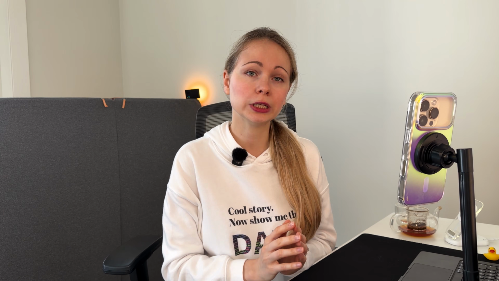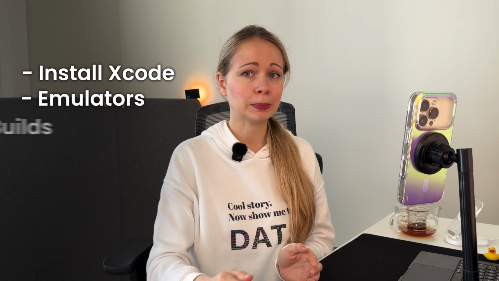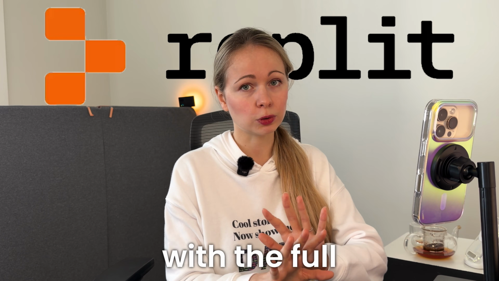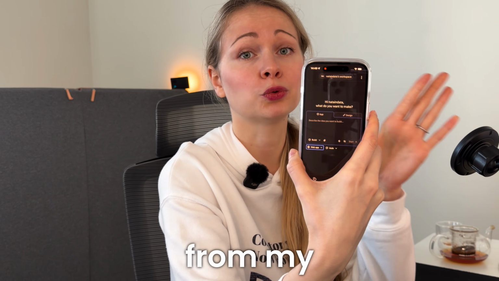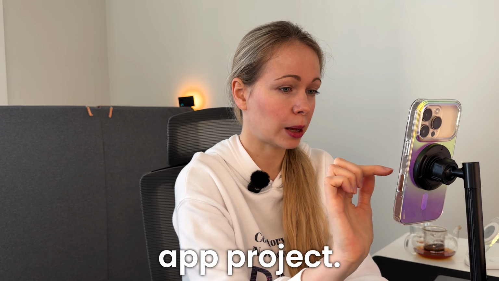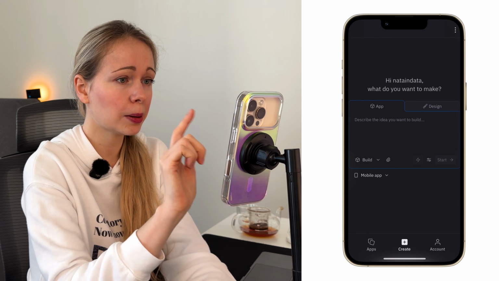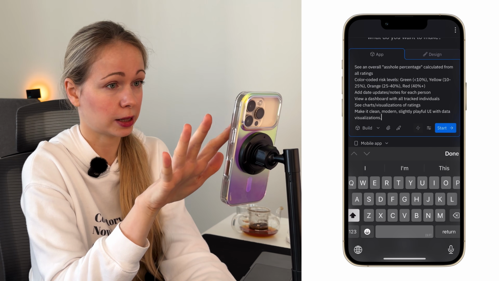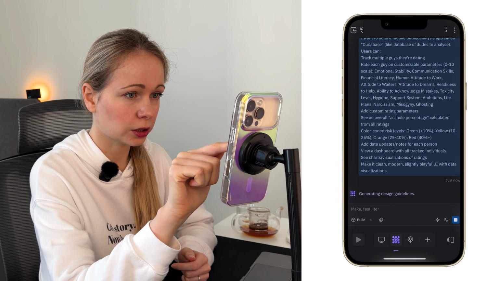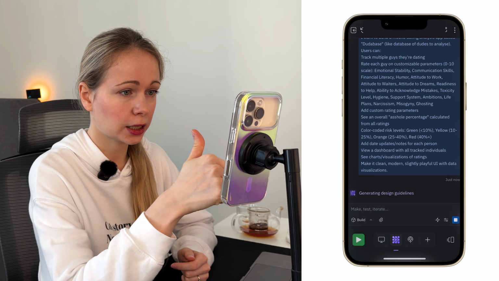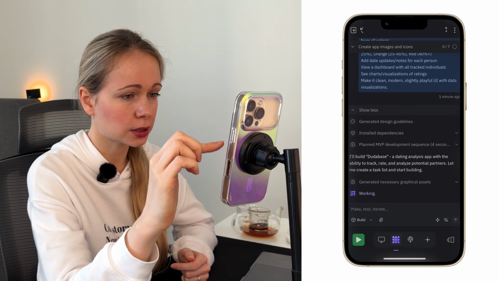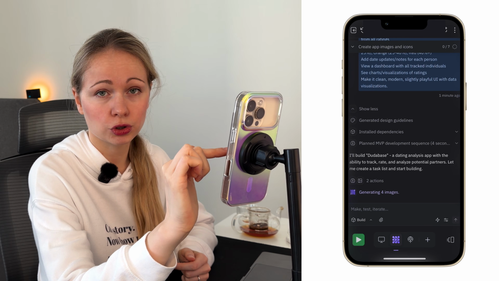Originally, to build an app, you would need to install Xcode, emulators, builds, etc. But I've used Replit that handles all of those behind the scenes with the full mobile stack. I already had the Replit account from my dating user platform, so I just logged in and started a new mobile app project. You're just picking mobile app, and here's my prompt in plain language. You can also see the actions it's going to take. For example, if you click over here, you're going to see that it's generating the design guidelines, installing dependencies, planning an MVP development sequence, and after that it even starts to generate images.